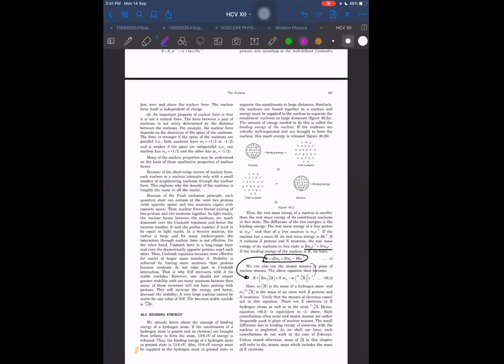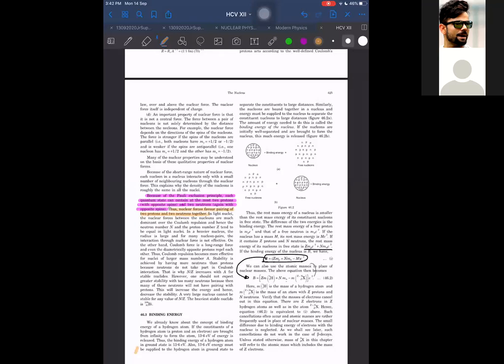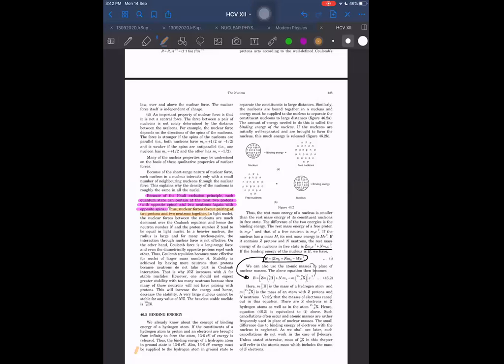Yes, here one more thing is coming. Because of Pauli's exclusion principle, each quantum state can contain at most 2 protons with opposite spins and 2 neutrons, again with opposite spins. This I wanted to see. Yes, here he has given it. The nuclear forces favor pairs of 2 protons and 2 neutrons together. Okay.